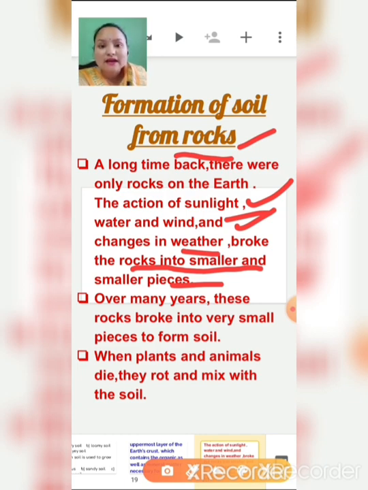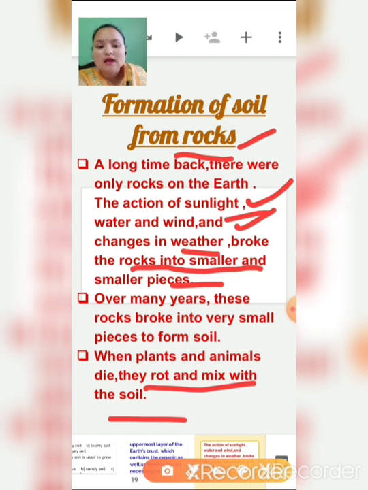So it takes a long time. Formation of soil from rocks takes a very long time. The rocks have to face sunlight, water, wind and even changes in weather. Then only will they break into smaller and smaller pieces. When plants and animals die, they rot and mix with the soil.